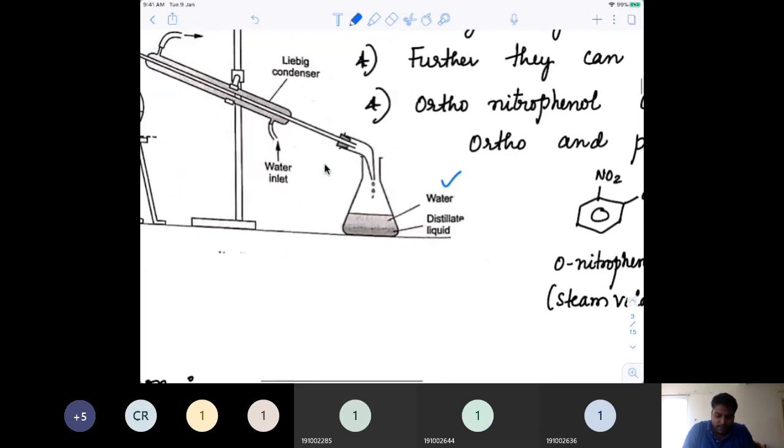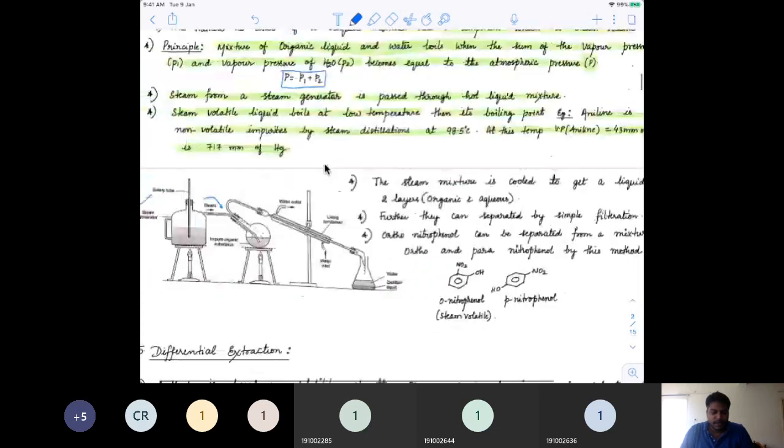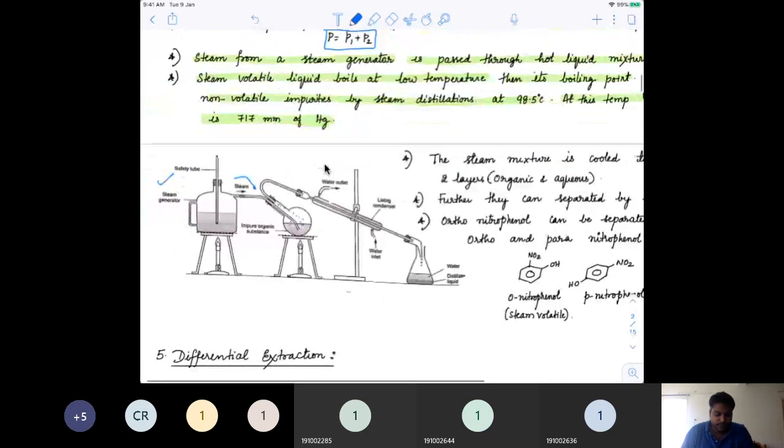If it is immiscible, then we can have two different layers, one aqueous layer and one organic layer. When you have two different layers with a phase boundary, it's very easy to separate them just by using a funnel. You can remove the aqueous solution, which has lower density, and that's how you can distill and purify the organic compound.